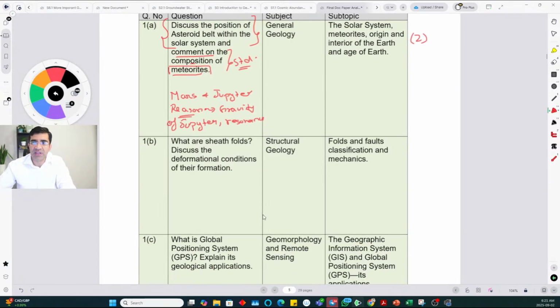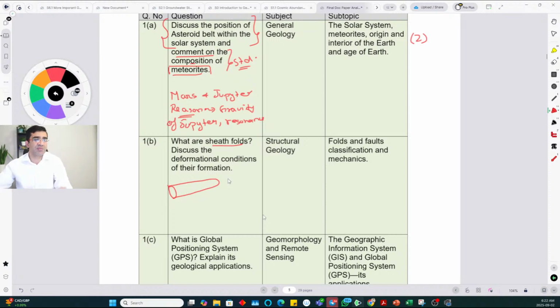If you look at just the first two questions, you may be thinking, oh, this seems a little bit difficult. Sheath folds, for example, they asked. So if you have gone through the course, what we covered, we have already given the definition of sheath folds and basic conditions under which they develop. So sheath folds, you know, the hinge line curves more than 90 degrees. You see what is a sheath.